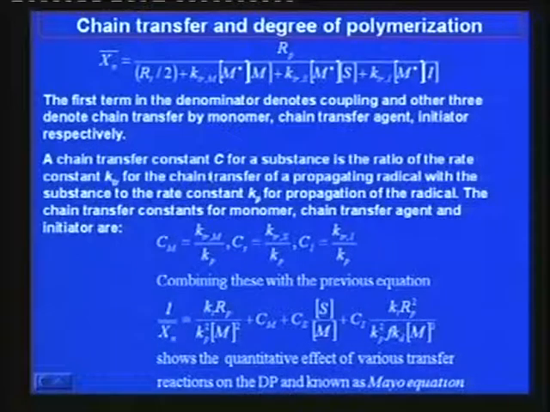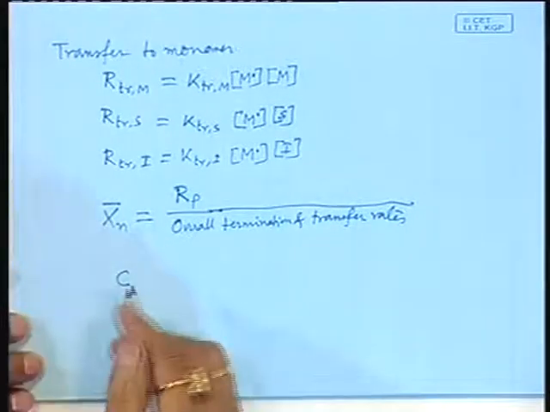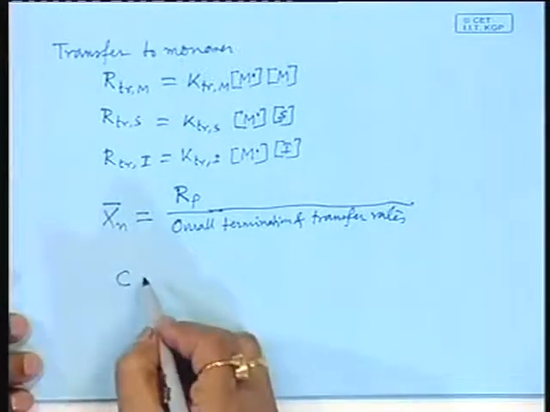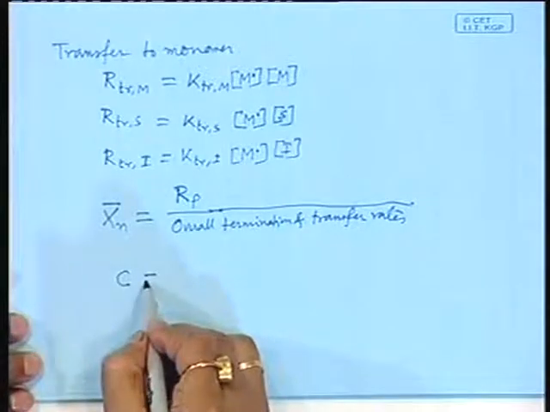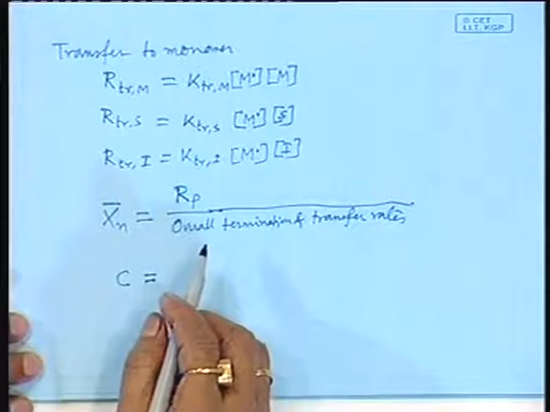Then another parameter is introduced, the chain transfer constant C. What is the chain transfer constant? The chain transfer constant is the ratio of the transfer rate constants.